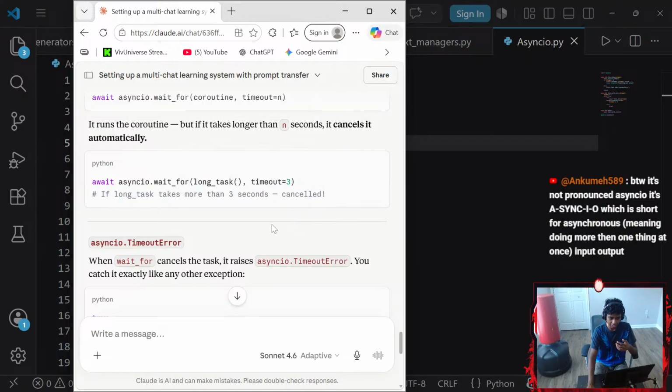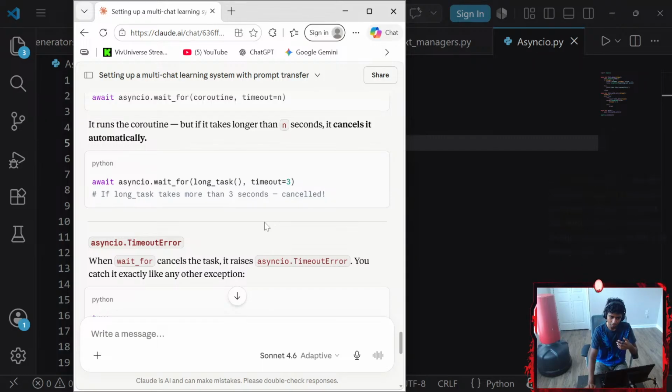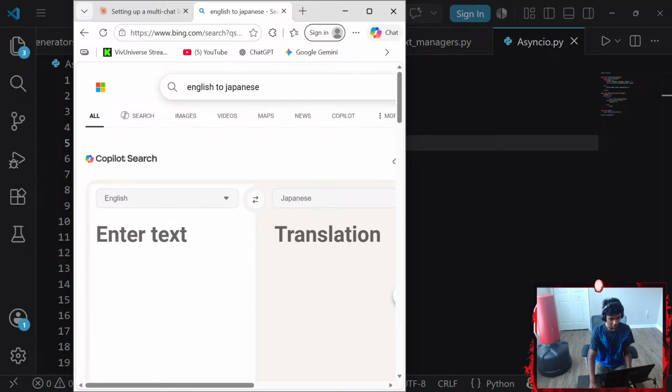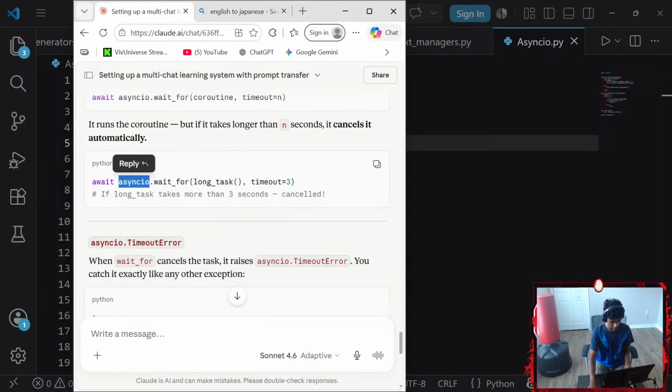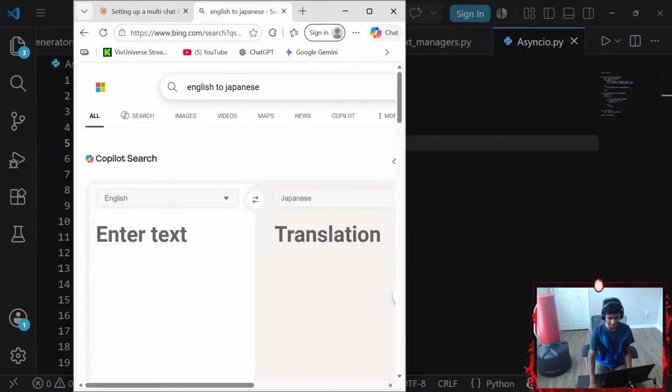By the way, it's not pronounced asyncio, it's asyncio, which is short for asynchronous, meaning doing more than one thing at once, input, output. Oh, I see. Hold on, let's go with something like English to Japanese. I just use English to Japanese basically as a regular translator. Let me start off, kind of copy this stuff here. Yeah, I usually ask for the pronunciations. I try to get my pronunciation here, but they might have it wrong.